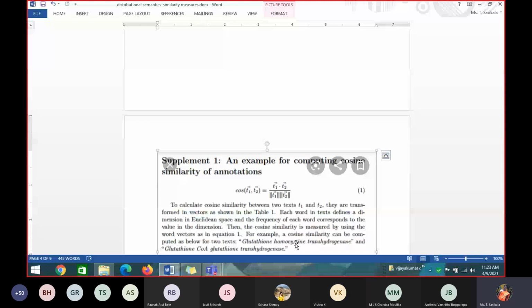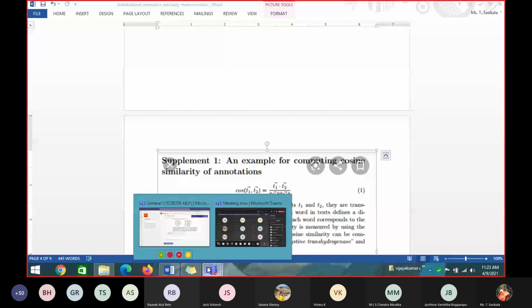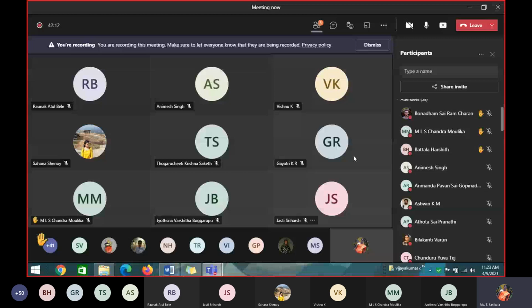That's why, instead of taking a single alphabet, I am giving bigram, trigram so that the count will be less. Find the frequency, then you do it.